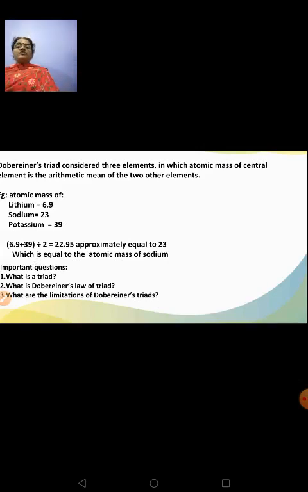What are the limitations of Dobereiner's triads? Limitations means he could arrange only a few elements according to his law of triads, and very few elements showing similar chemical properties were available during his time. Rest of the elements did not obey the law of triads, right?